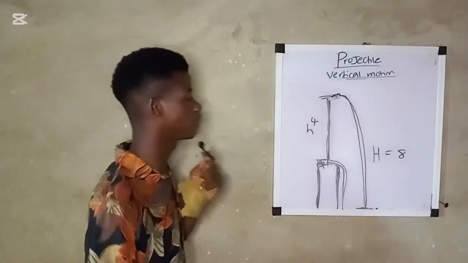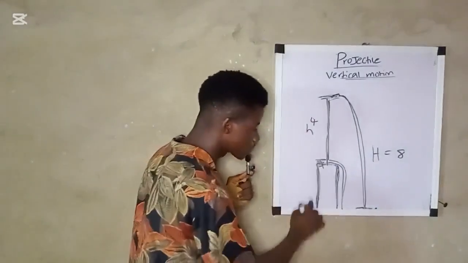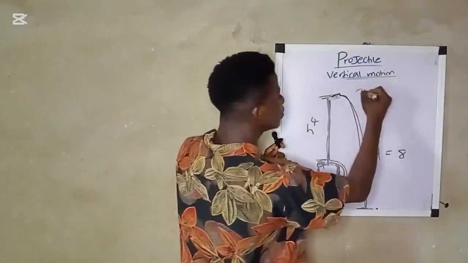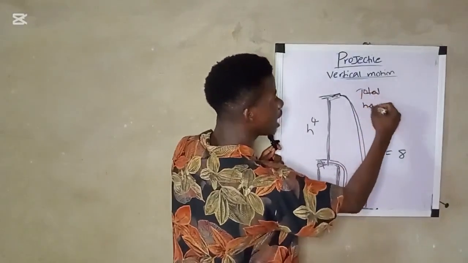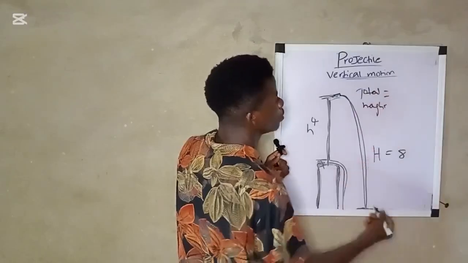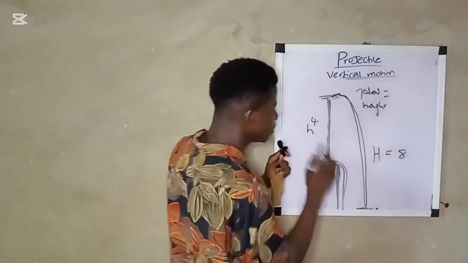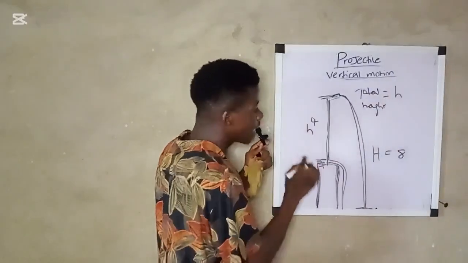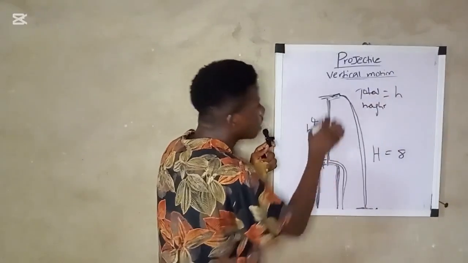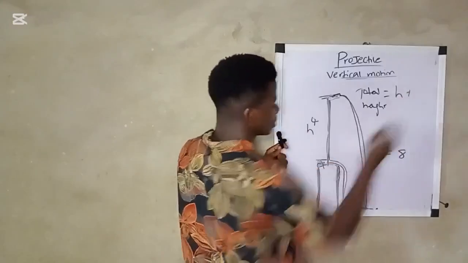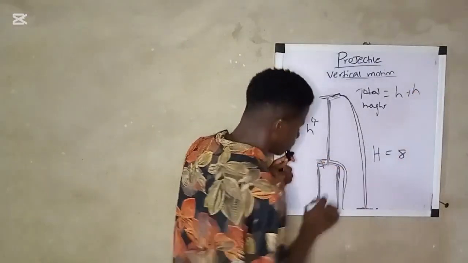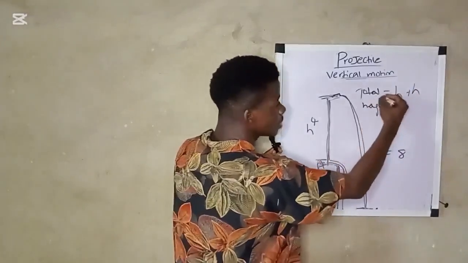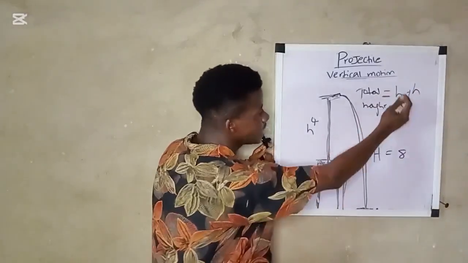Let's say it's 4. Now, what will be the height of the tower? It is very easy. Total height will equal the height above the tower plus the height of the tower. I don't know if you understand. The total height equals this h.